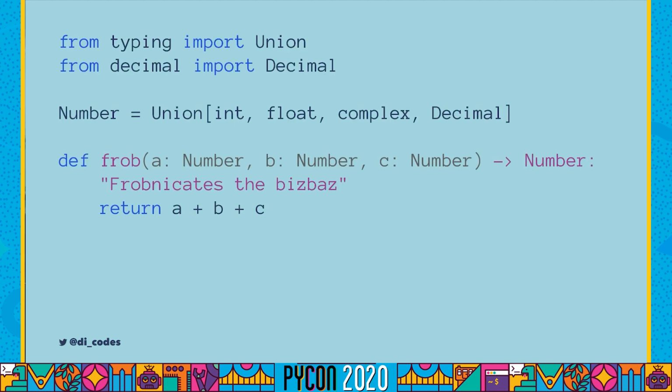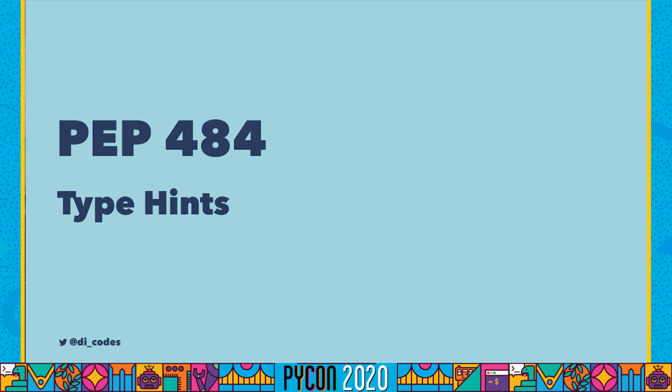So this means that if we wanted to be more like JavaScript, we could create a number type that's a union of all number types available to us, and we can annotate our function with it. The next PEP we get is PEP 484, which is type hints in 2014. And this standardizes everything in PEP 483 and Mypy's behavior. It introduces the typing module to provide standard definitions, fundamental building blocks, and tools. It also introduces a lot of details about edge cases and specific use cases.